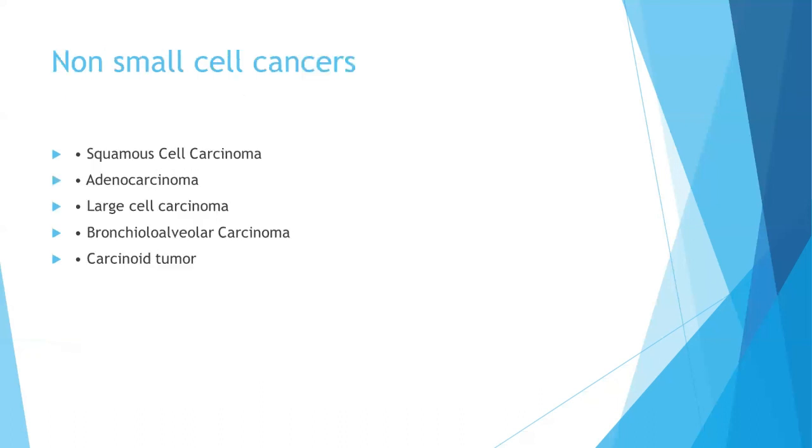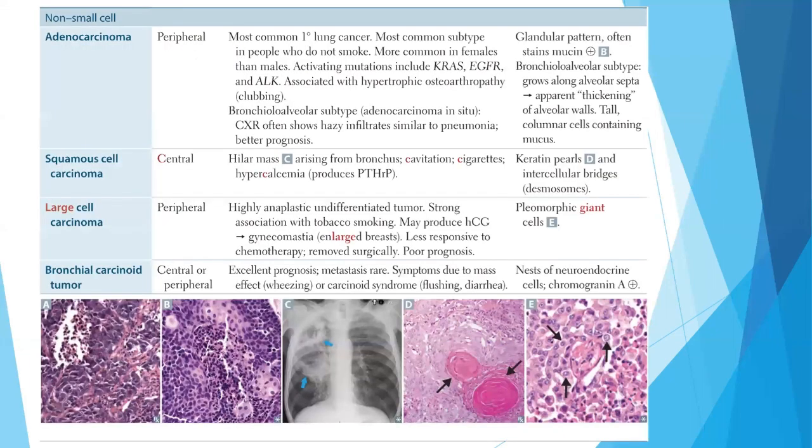Now, some of the non-small cell cancers are squamous cell carcinoma, adenocarcinoma, large cell carcinoma, bronchoalveolar carcinoma, and carcinoid tumor. So whenever we study non-small cell lung cancer, you need to be more focused on the histology of these tumors, okay? Because these may be the only hint that will help you to diagnose these questions. And then comes the theory part.